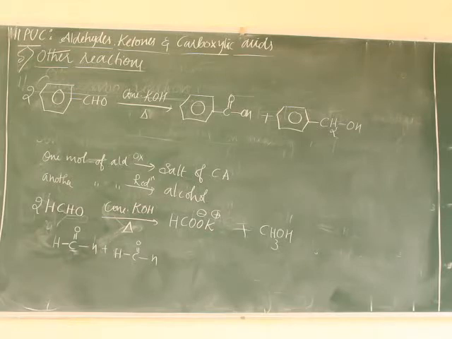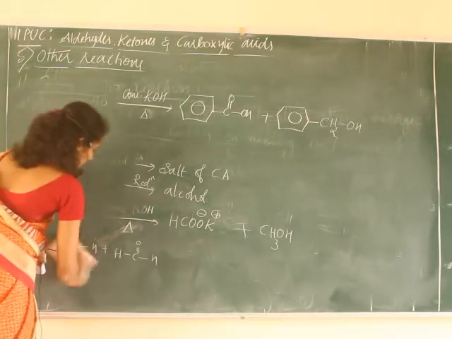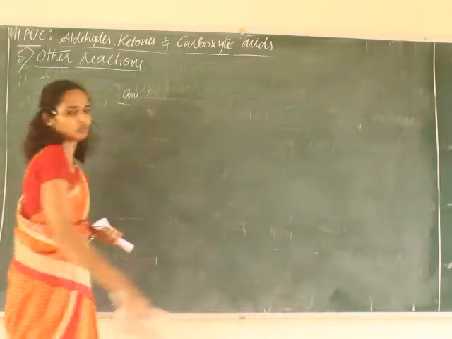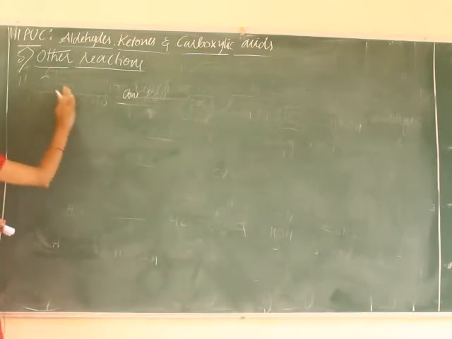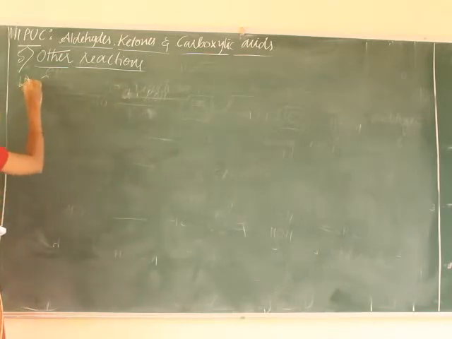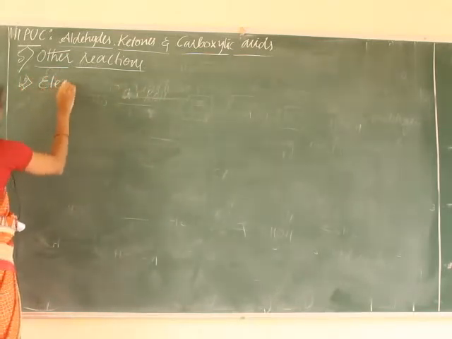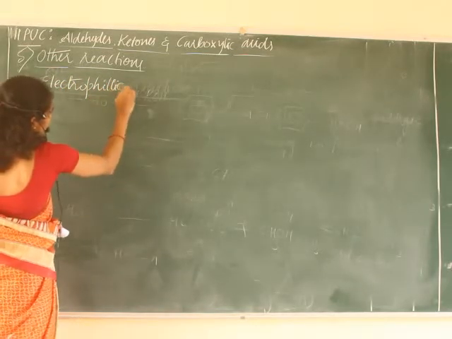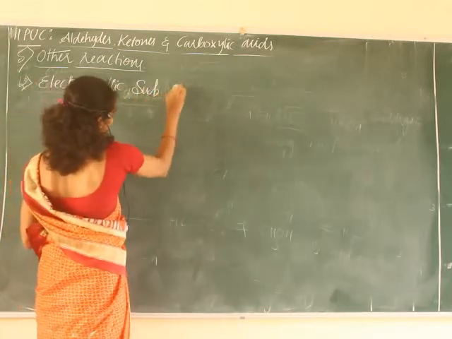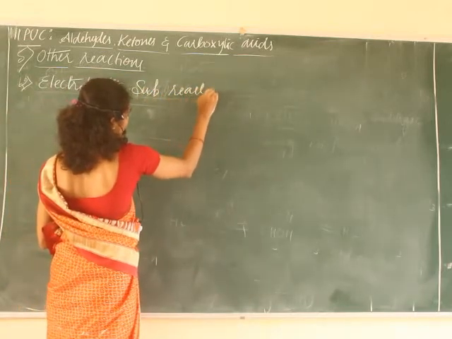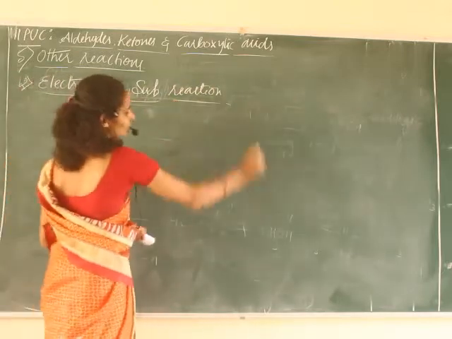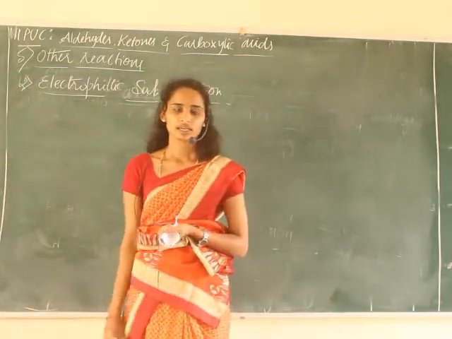Next is electrophilic substitution reaction. In other reactions, the first one is Cannizzaro reaction. These named reactions are very, very important. Okay. The second one is electrophilic substitution reaction. From first PUC we are studying about electrophilic substitution reactions, right?